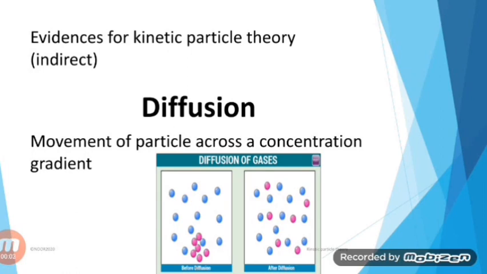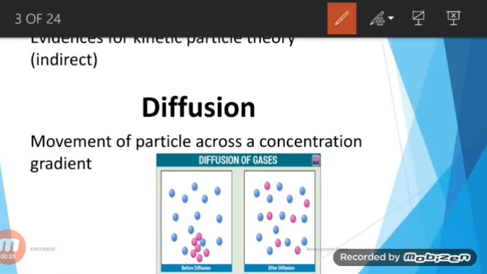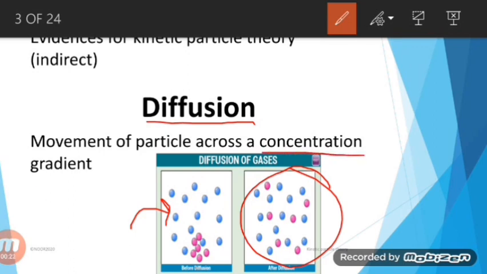So basically, the movement of these particles is called diffusion. Diffusion is one of the evidences of kinetic particle theory. It is an indirect evidence of kinetic particle theory, or KPT. Diffusion is the movement of particles from a region of higher concentration towards a region of lower concentration. This movement occurs due to the concentration gradient. Now, what is a concentration gradient? It is basically the difference in concentration, which causes the molecules or particles to move towards the empty space.